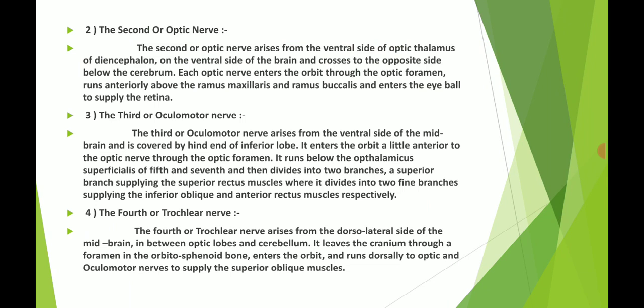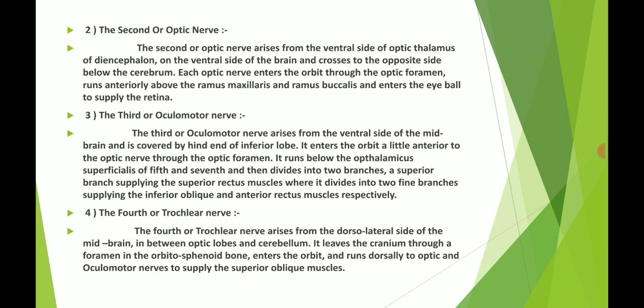Now the second is the optic nerve. The second or optic nerve arises from the ventral side of the optic thalamus of the diencephalon on the ventral side of the brain and crosses to the opposite side below the cerebrum. Each optic nerve enters the orbit through the optic foramen, runs anteriorly above the ramus maxillaris and ramus buccalis, and enters the eyeball to supply the retina.